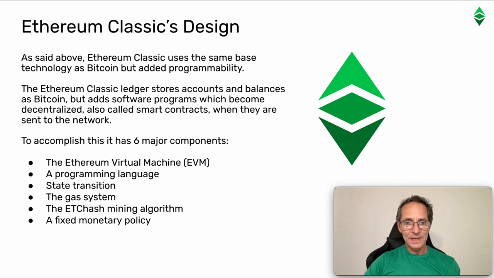Ethereum Classic's design. As said above, Ethereum Classic uses the same base technology as Bitcoin, but added programmability. The Ethereum Classic ledger stores accounts and balances as Bitcoin, but adds software programs which become decentralized, also called smart contracts, when they are sent to the network. To accomplish this, it has 6 major components: the Ethereum Virtual Machine, or EVM, a programming language, state transition, the gas system, the ETChash mining algorithm, and a fixed monetary policy.